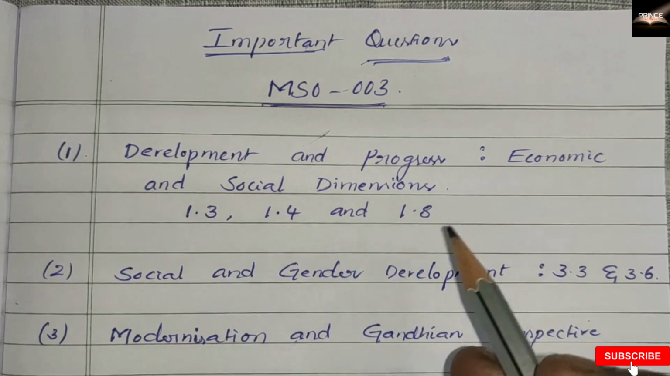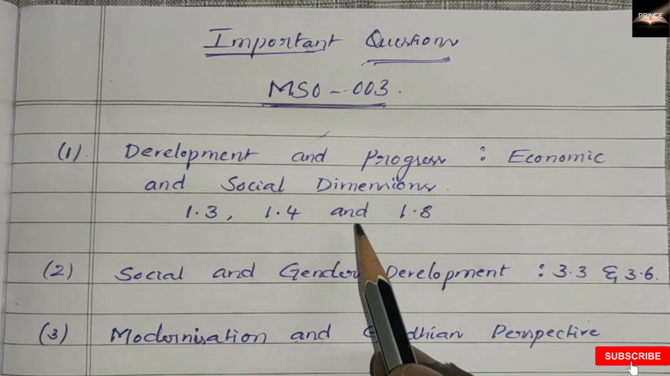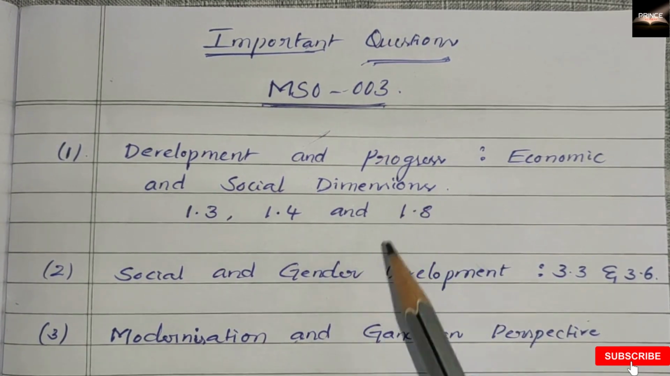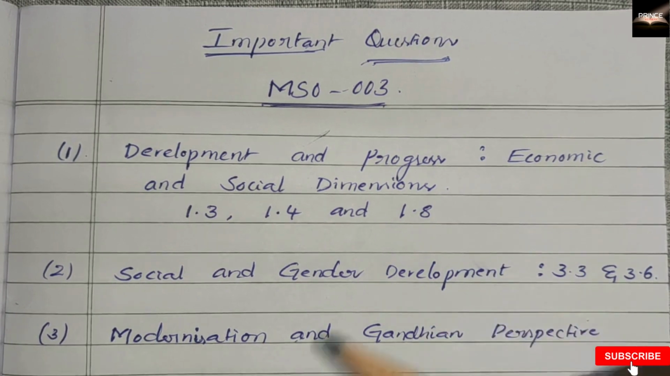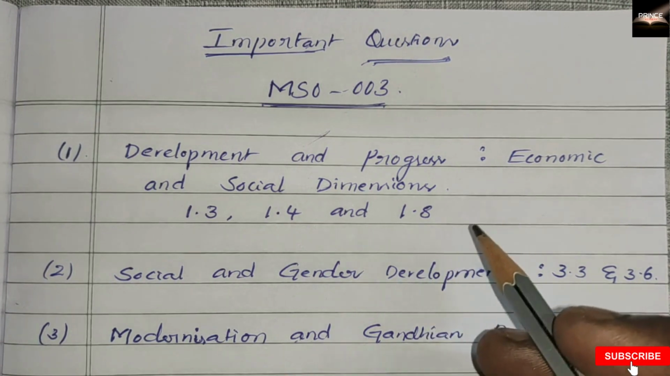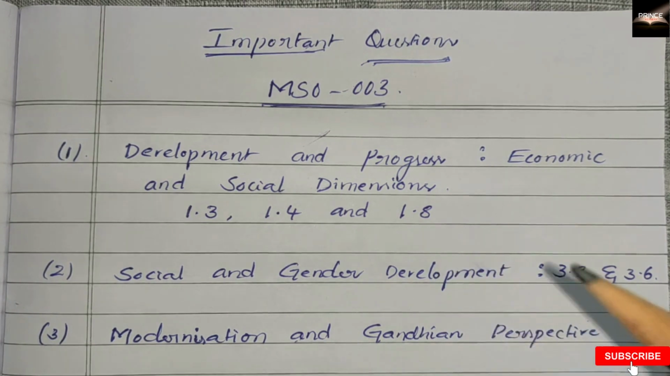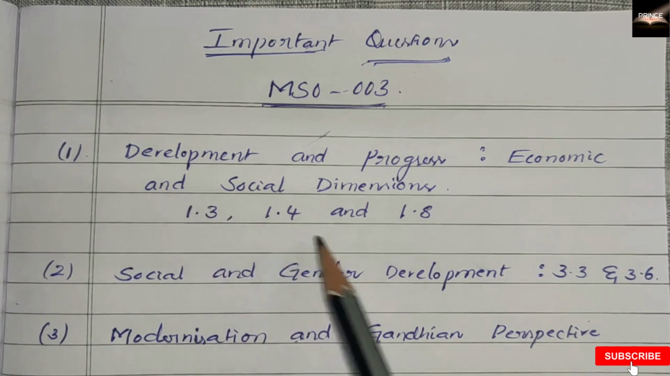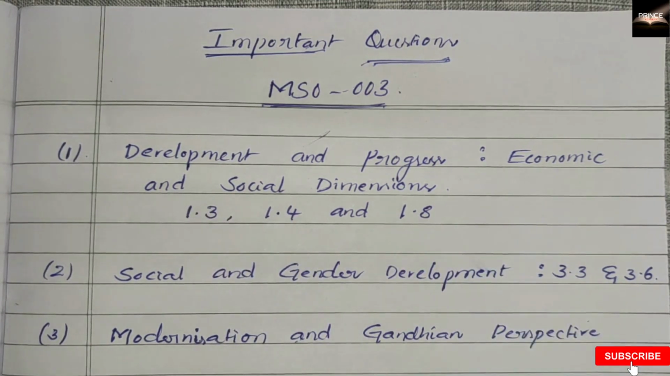First question: development and progress, economic and social dimension. This is from unit 1, and this unit tells all about the notions of development and process and evolution, both from anthropological and sociological perspective, right? And also the change and progress as propagated by Morgan, Comte, Spencer, Hobhouse, Marx, Weber, Durkheim, Parson, etc. All these theories and the propagates come under this topic, and in this topic you have to cover these subtopics 1.3, 1.4 and 1.8, right?